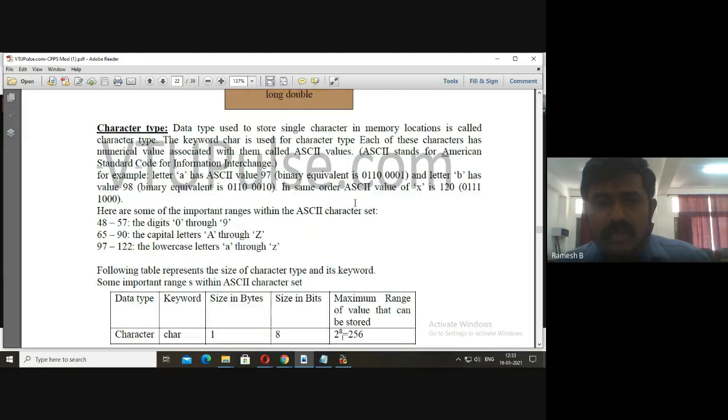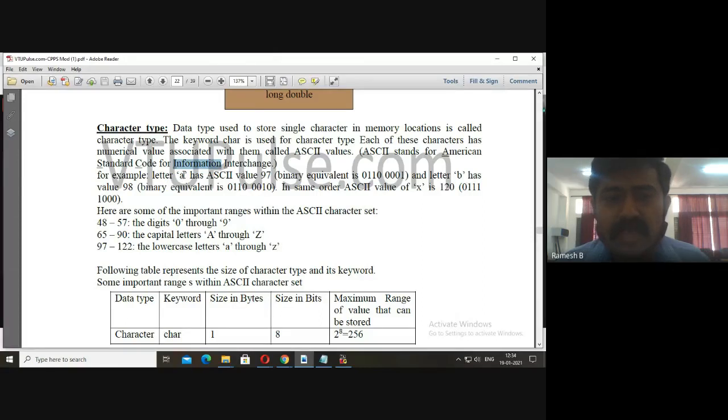Now, the next thing is character type. I told you what a character type is: anything that is enclosed within single quotes is known as a character. Every character will have an ASCII value. ASCII stands for American Standard Code for Information Interchange.